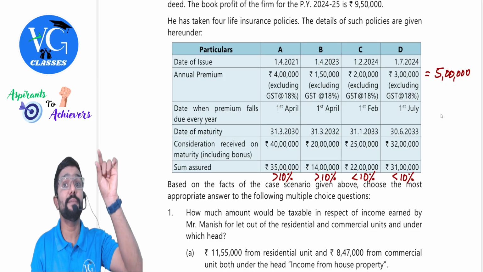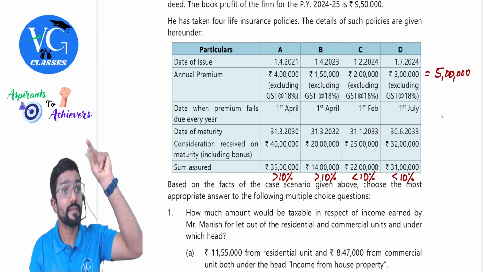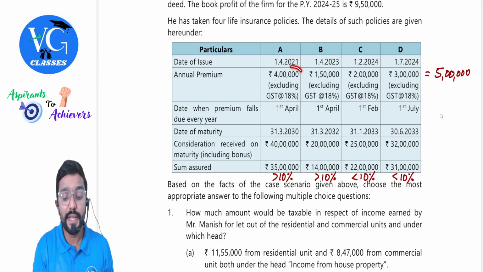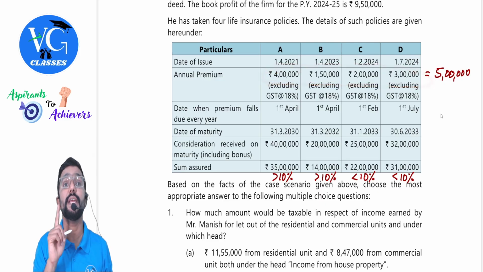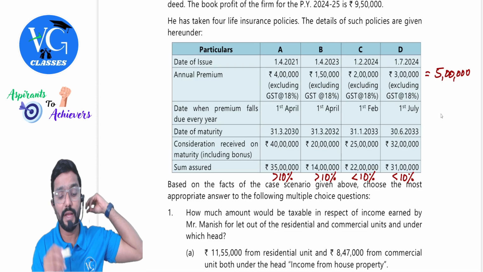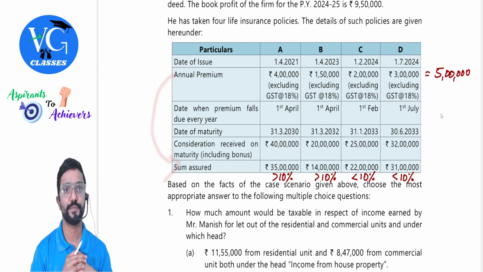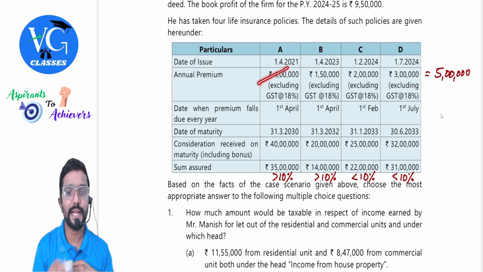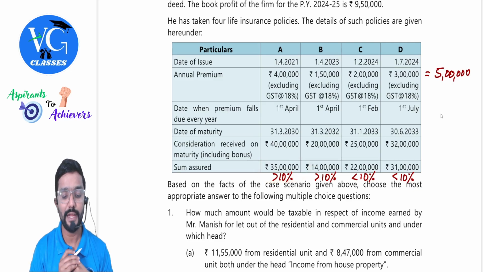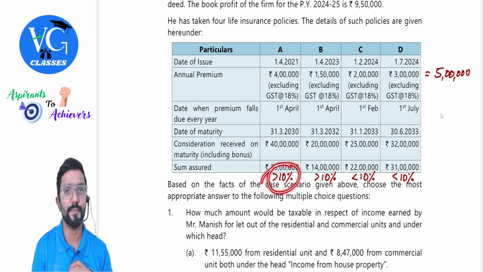When we are comparing the 10%, 15%, 20% limits, should we take including GST or excluding GST? Excluding GST. Clear? And we have to compare with what? Sum assured. Okay. 4 lakh is the premium paid, guys. Policy is taken on 1st April 2021. So your sum assured is 35 lakh. 10% of 35 lakh comes to 3 lakh 50,000, whereas here the premium paid is 4 lakh. It is more than 10%.